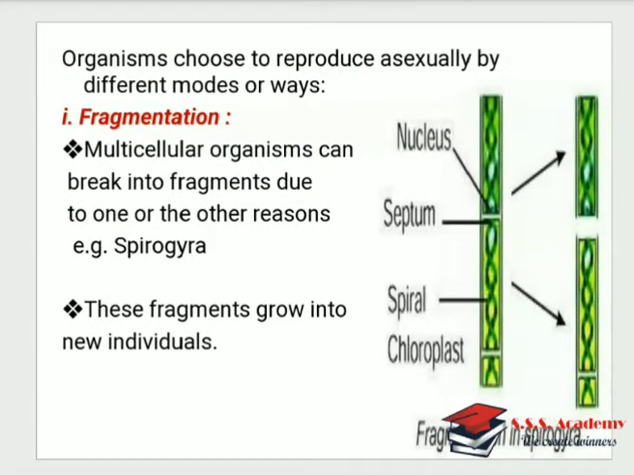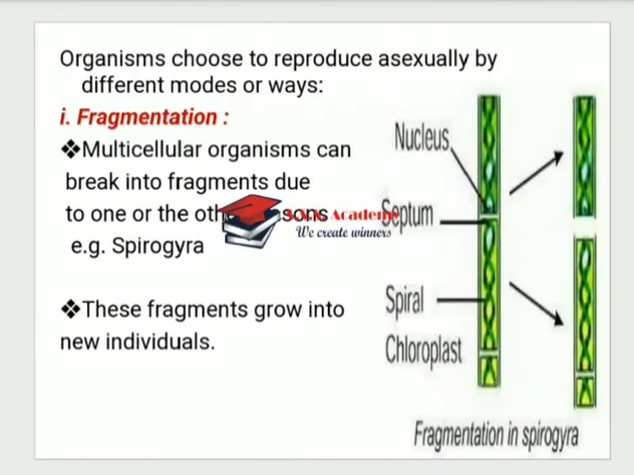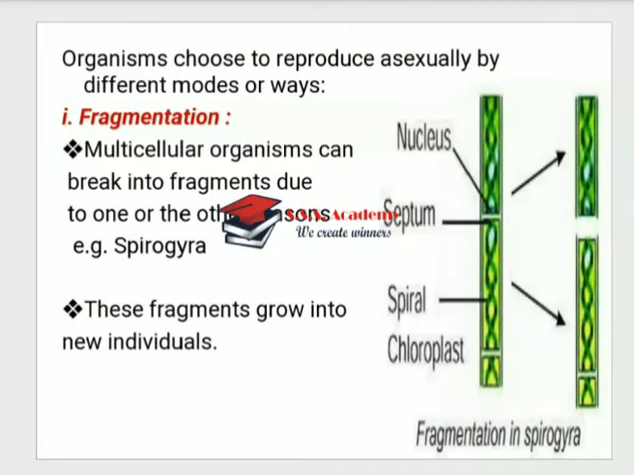Next, how many types of asexual reproduction are there, that we will see. Next is types of asexual reproduction, or modes of asexual reproduction. Organisms choose to reproduce asexually by different modes. First is fragmentation. A multicellular organism can break into fragments due to some reason. If a multicellular organism breaks down into fragments, then that process is called fragmentation.